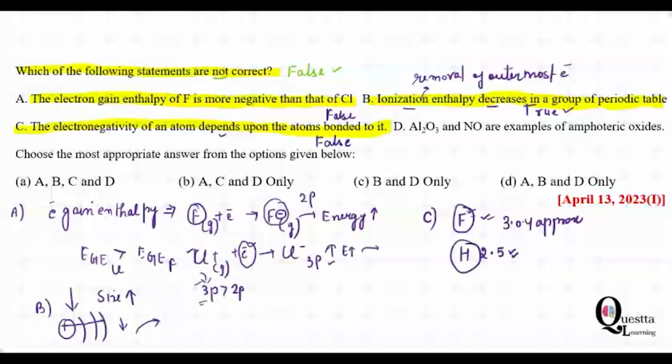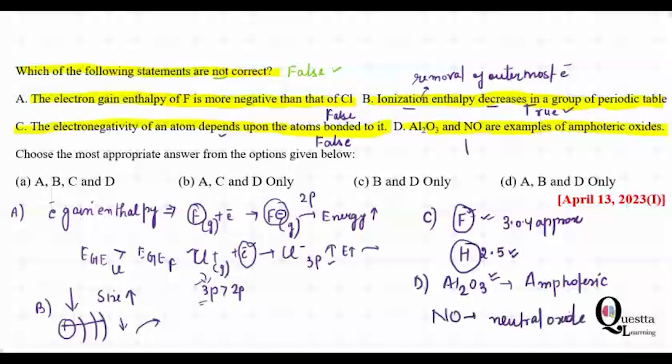Coming over here, aluminium trioxide and nitrogen oxide are examples of amphoteric oxides. So if you see over here, this Al2O3 is an amphoteric oxide. Amphoteric oxides are those which react with acid as well as with base. So it is that, and this is the neutral oxide. So yeah, this statement is also a false statement. So the false statements from the given are this A, then we have this C, and this is the D. So the correct option from here is A, C, D only. So B will be the right answer. Hope you understood the solution. Thank you.